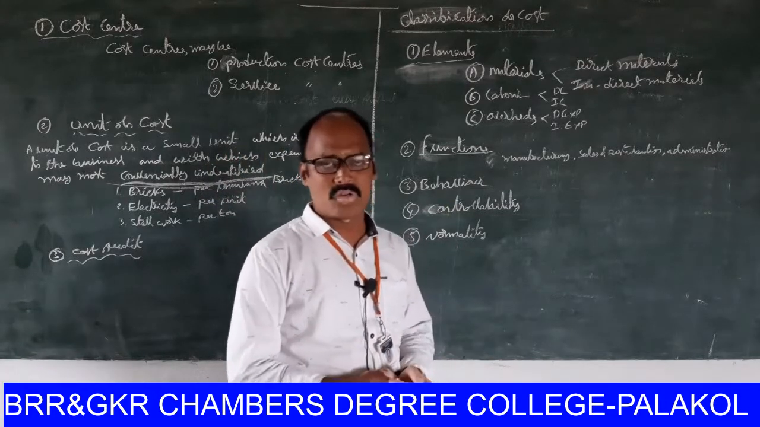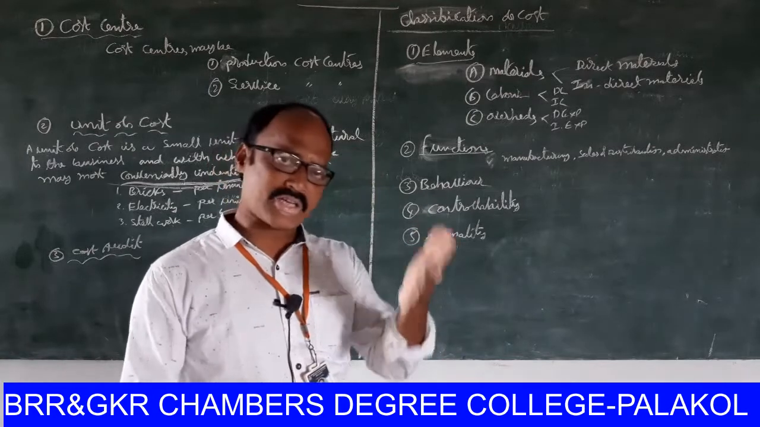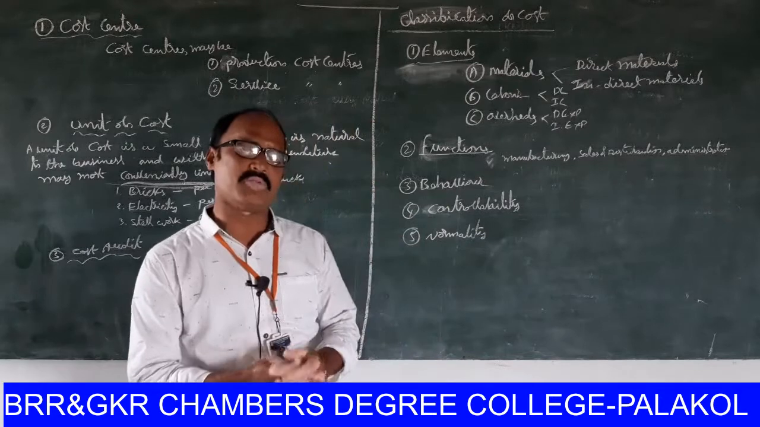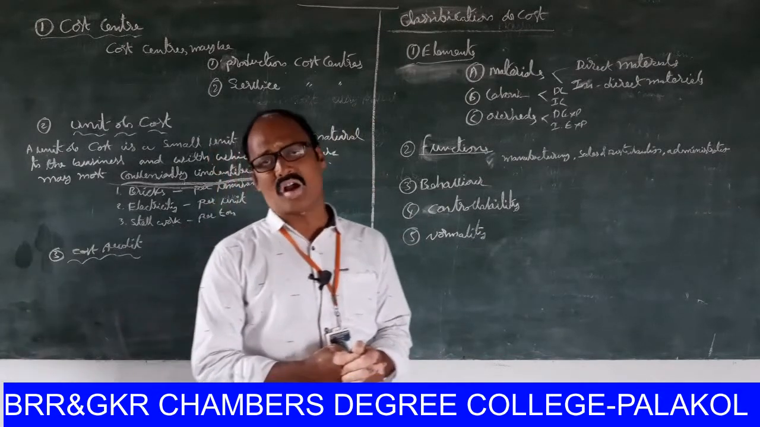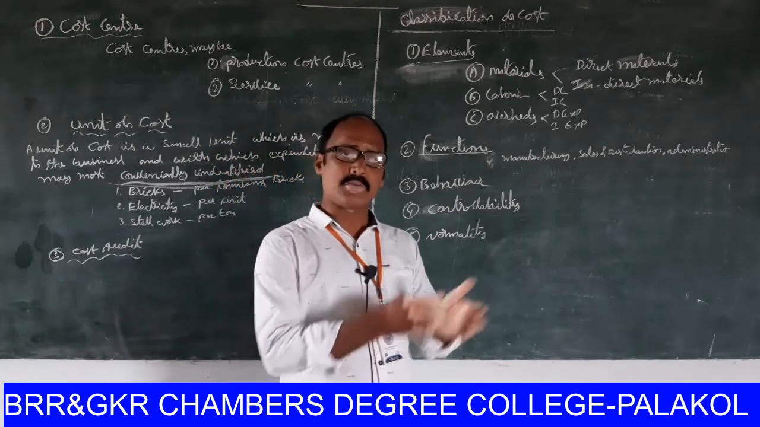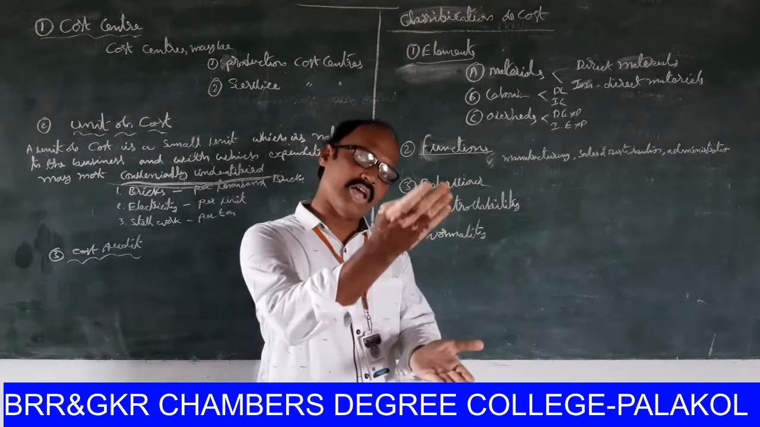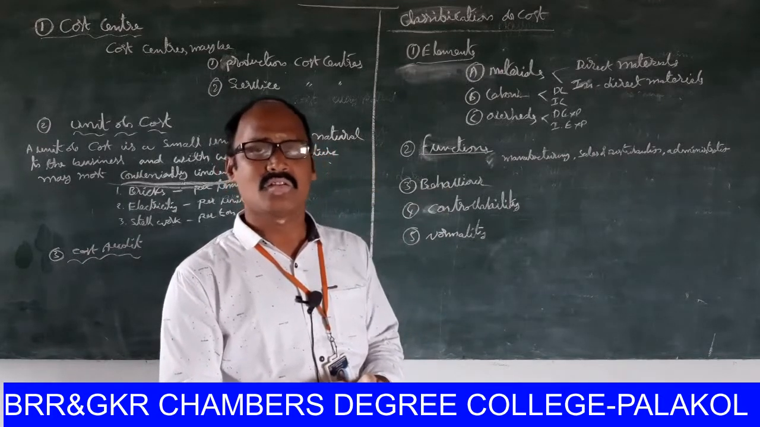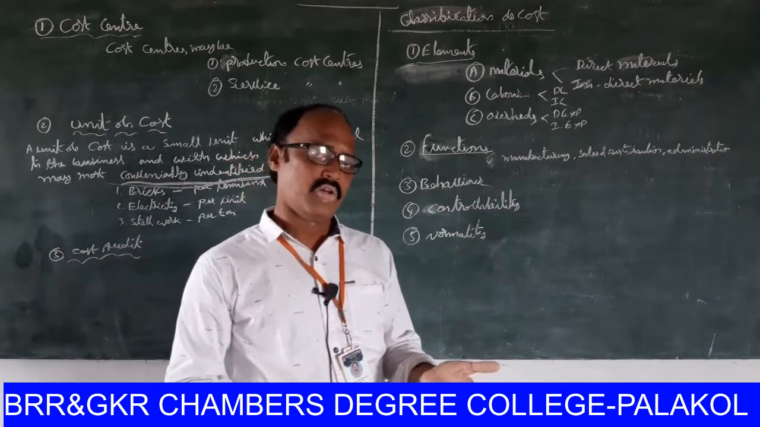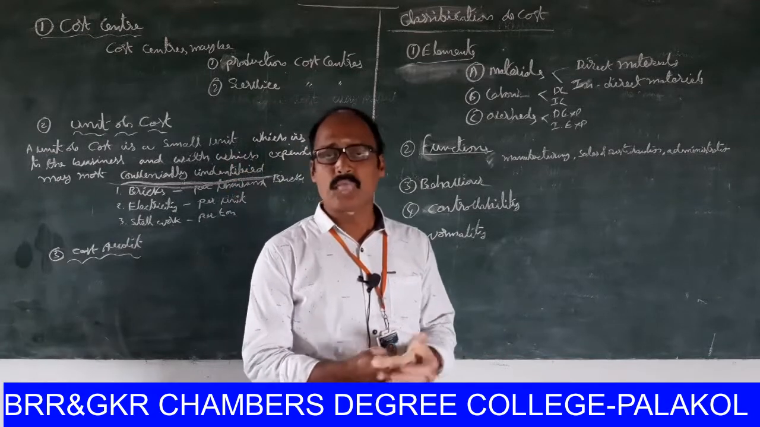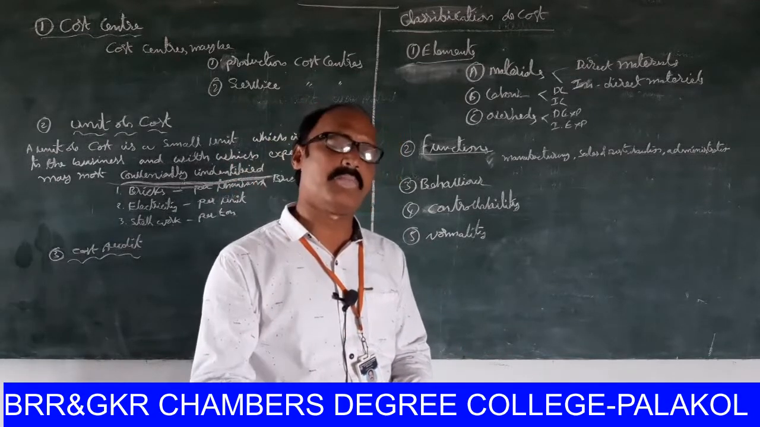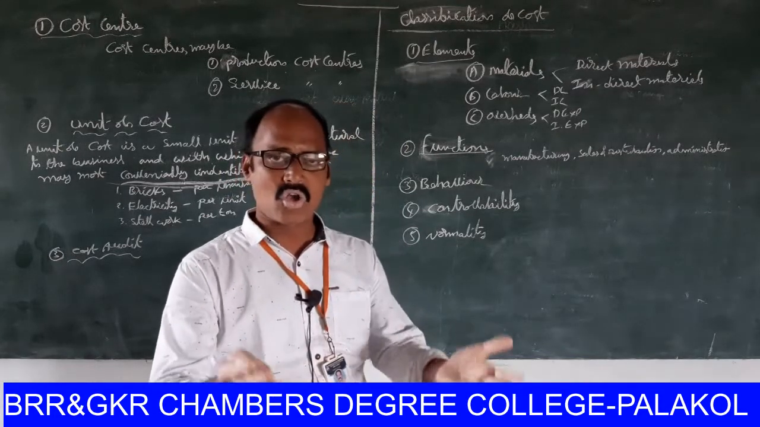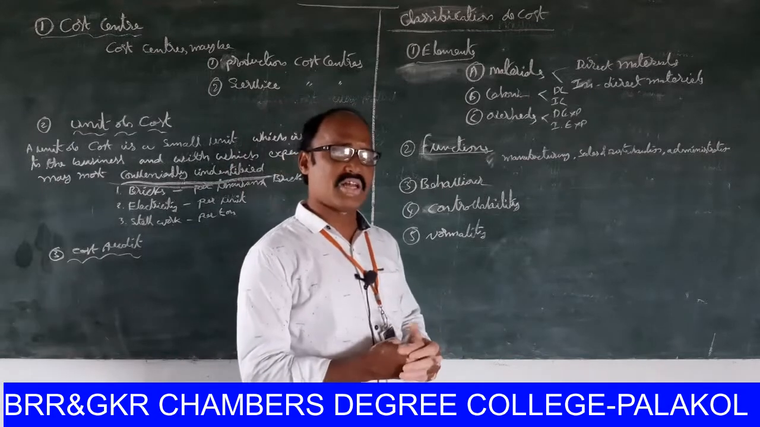What is meant by variable cost? You know very well. If production increases, expenditure automatically increases. That is called variable cost. Semi-variable cost means partly fixed, partly variable. Telephone expenditure is one of the best examples for that. Fixed expenditure: what is meant by fixed expenditure? If production increases, the cost does not increase. That is called fixed expenditure.